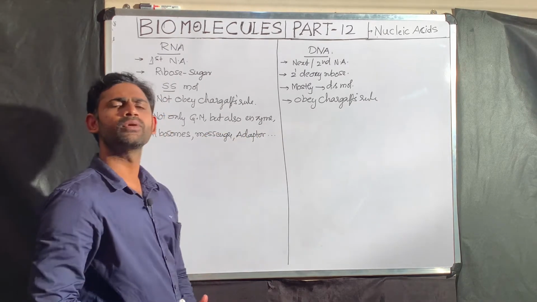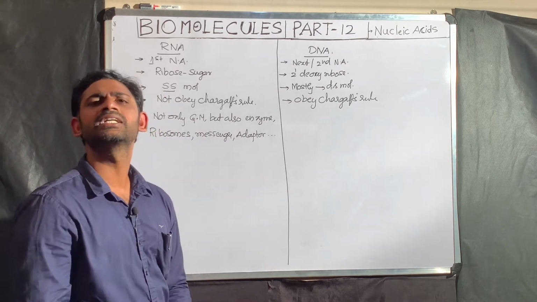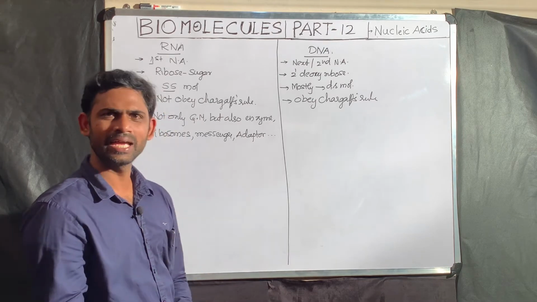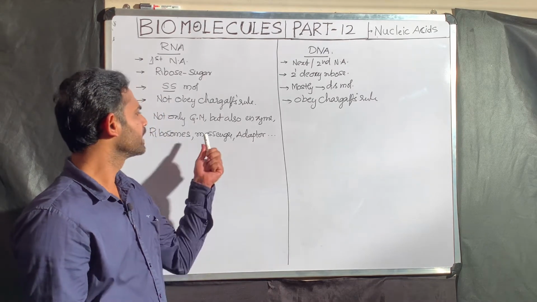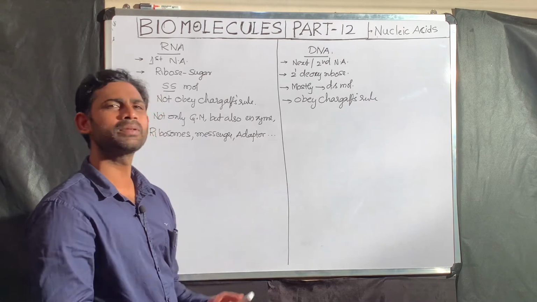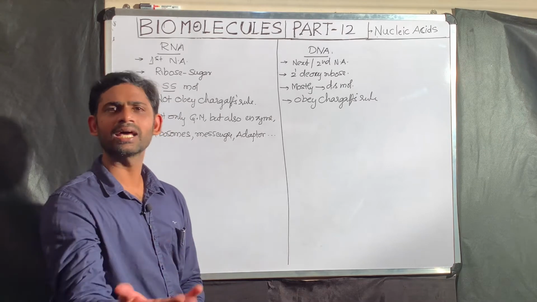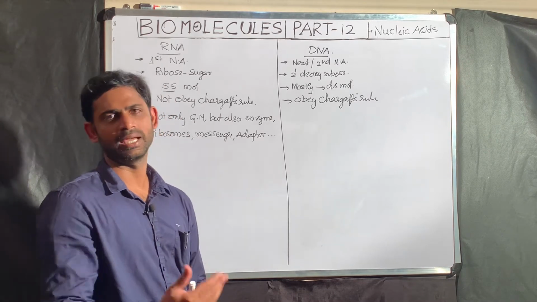That is why, when we are telling the functions of RNA, it is not only genetic material but also acts as an enzyme. It is a part of the ribosome. It acts as a messenger. It acts as an adapter, etc. Adapter means which RNA? That is tRNA. Ribosomes means which one? rRNA. Messenger means which one? mRNA.